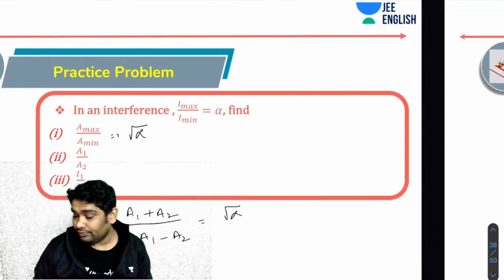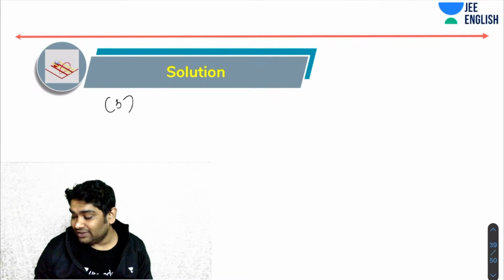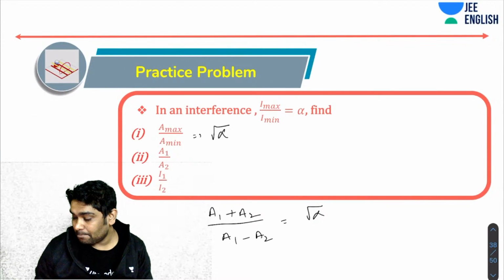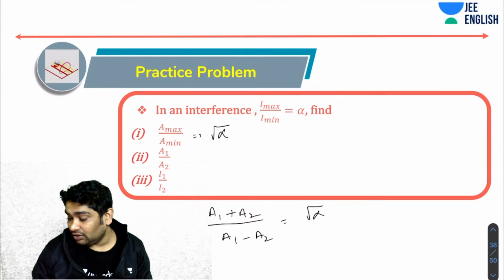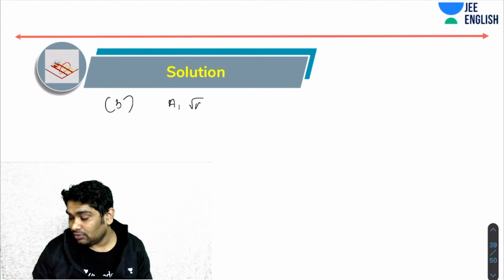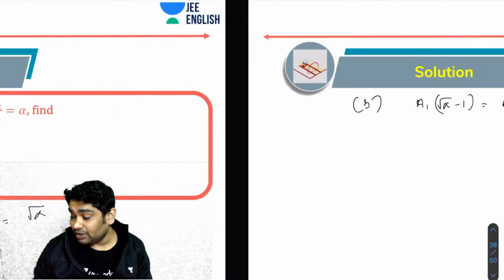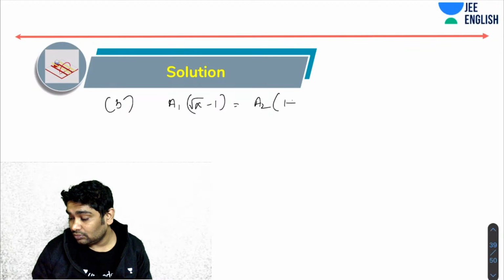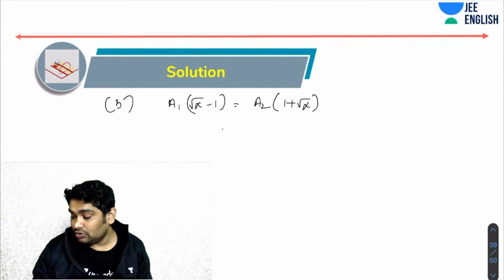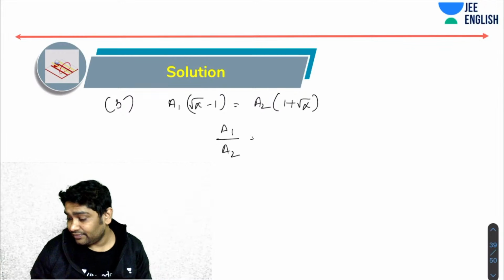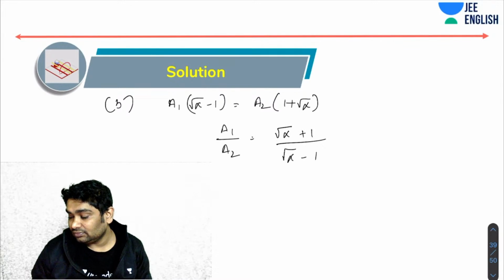Correct. So from here, obviously, what you will realize is that part B, what I will see is A1 times root alpha minus 1 equals A2 times root alpha plus 1. So A1 is to A2, the root alpha plus 1 over root alpha minus 1.